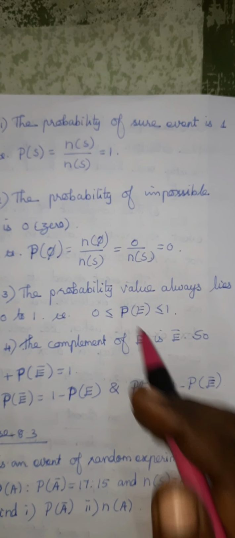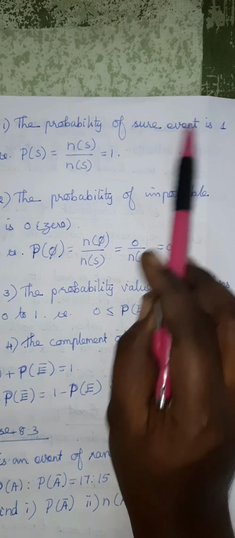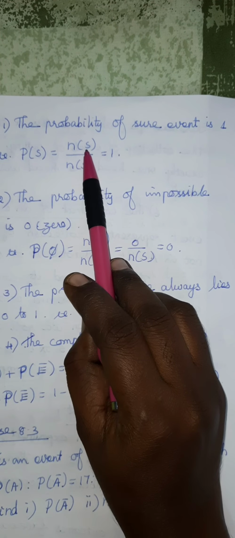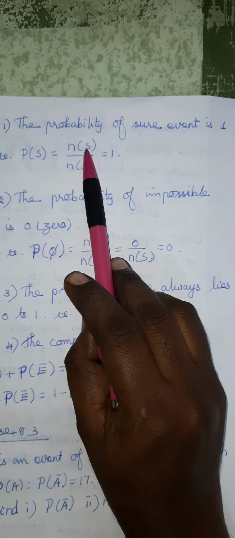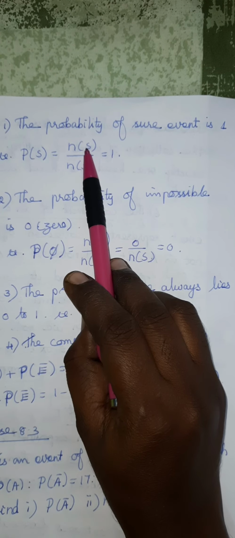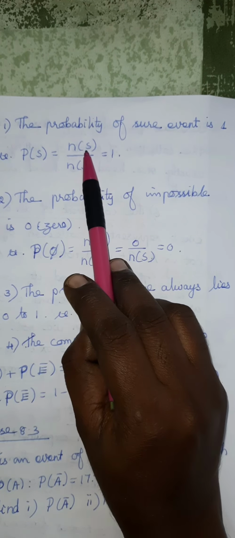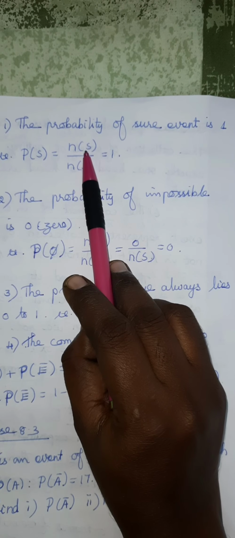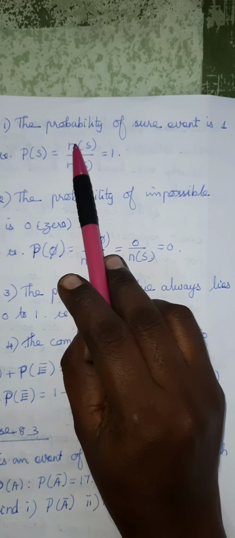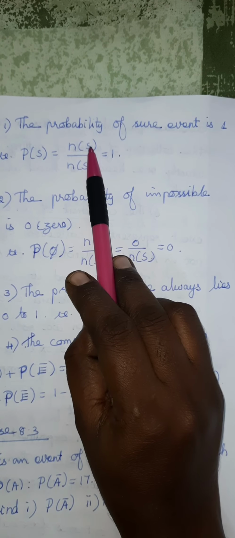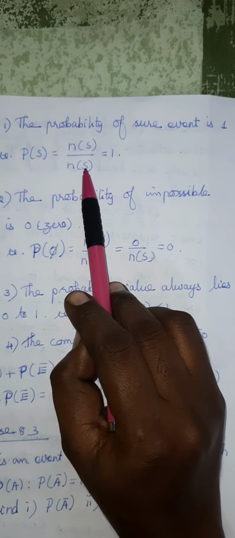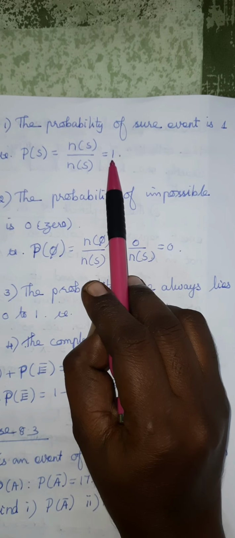The probability of a sure event. See, if the event is sure, that we learned is a certain event, then the probability is 1. How do you get it? Sure event means the number of elements in the sample space is the same as the number of elements in the event. All the possible outcomes we are choosing in the event, so both are the same. So n of S divided by n of S, you are getting 1.